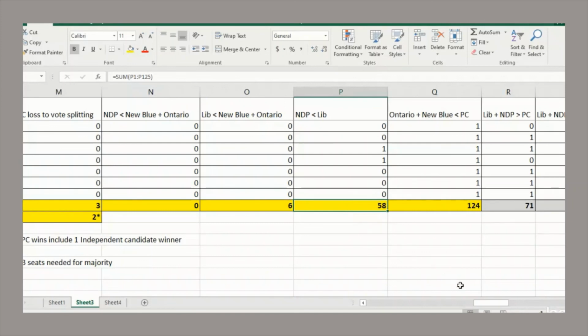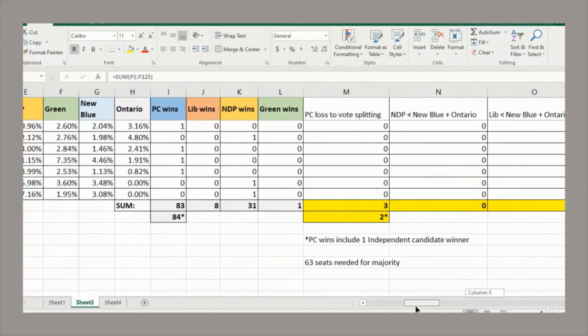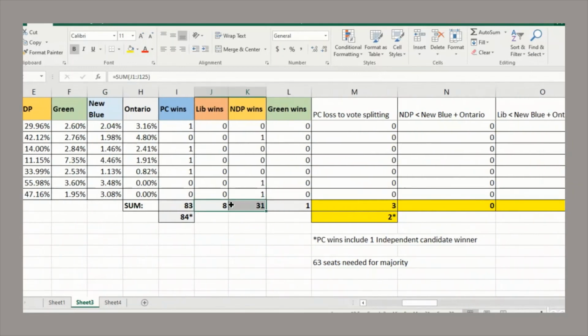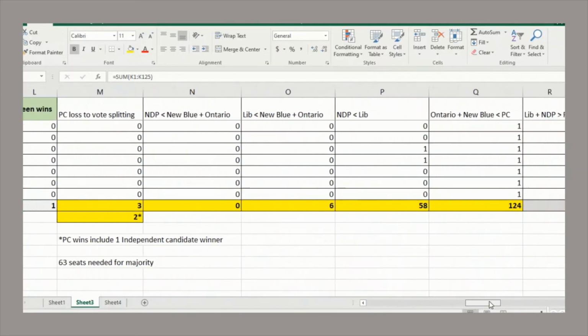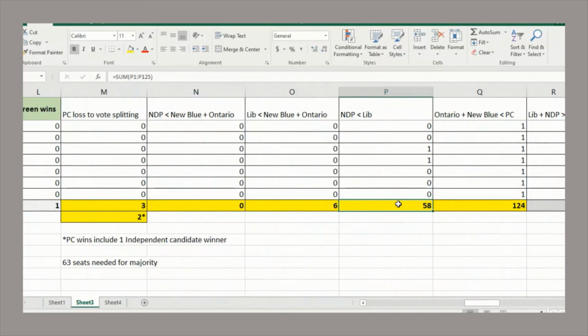And we see that in the case where the left-wing parties did not perform as well. We also see, as expected, that the center-left party doesn't perform as well as the other left-wing party. Based on this 58 here, the Liberals are more popular in just under half of the ridings, so the NDP is more popular in just over half of the ridings if you're just comparing the two left-wing parties.